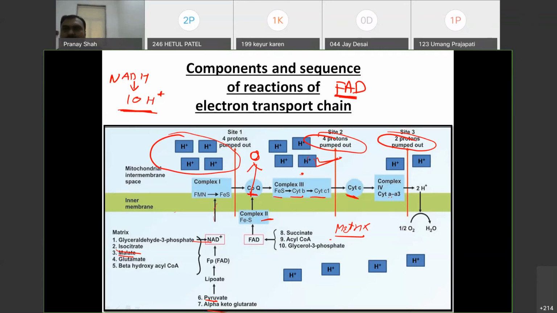Yes. So from FAD, very good. All students are correct. So from FAD, 6 H plus: 4 from complex 3 to cytochrome C, and complex 4 to oxygen 2. So total 6 protons are pumped out. So I hope this is clear to you.